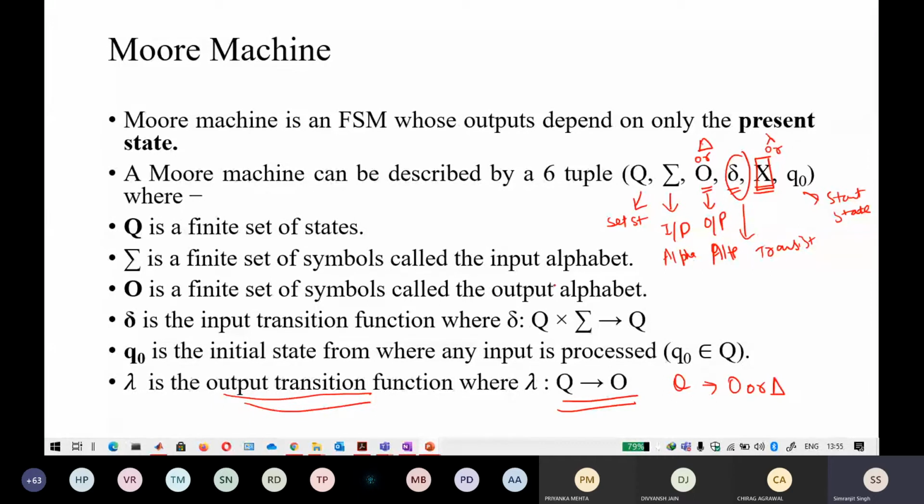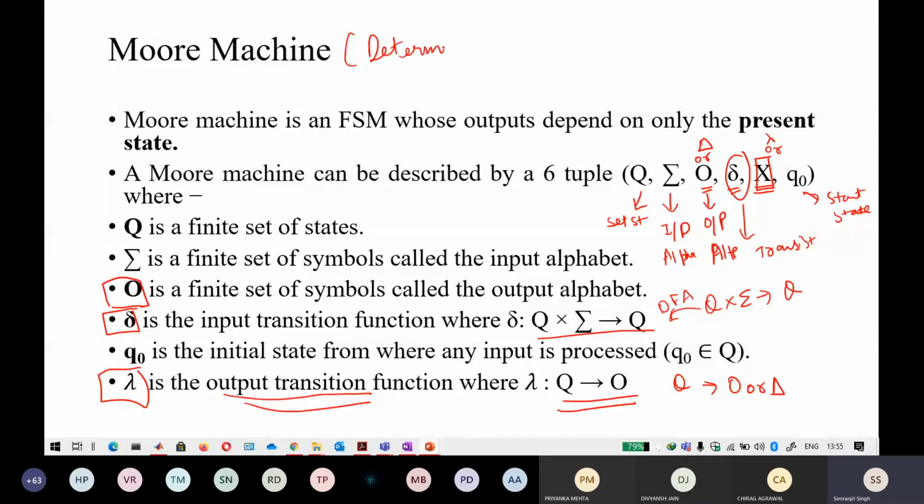Okay, so again, it looks like a very complex thing. If you do not understand these two things: what is O? O is the output alphabet, and lambda is some kind of transition function given here. So the transition function, if you clearly see, for the Moore machine is Q into input alphabet goes to Q. This is the same transition function as a DFA. So it means that this Moore machine is also a deterministic machine.